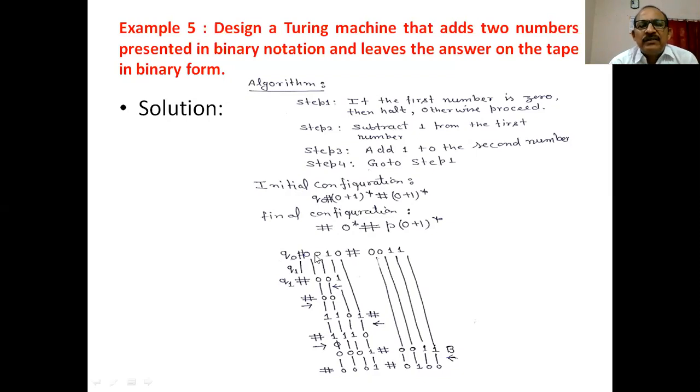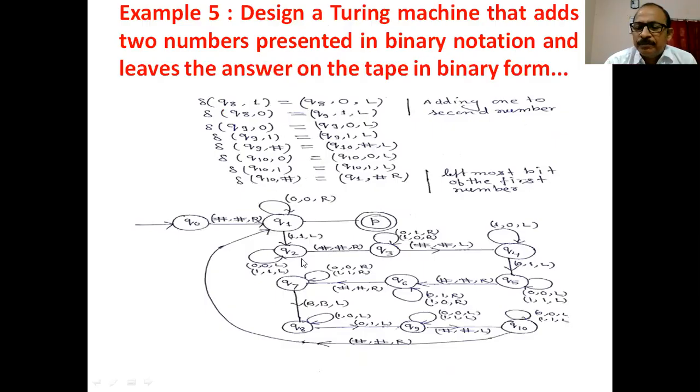Now let us take a specific example: 0010 and 0011. These are the two numbers which are represented in binary form. Is it clear? The first step here is to check whether the number is 0 or not. So how will you check whether a binary number is 0 or not? The technique is very simple. Start from the initial state. If this is encountered, replace this by hash.